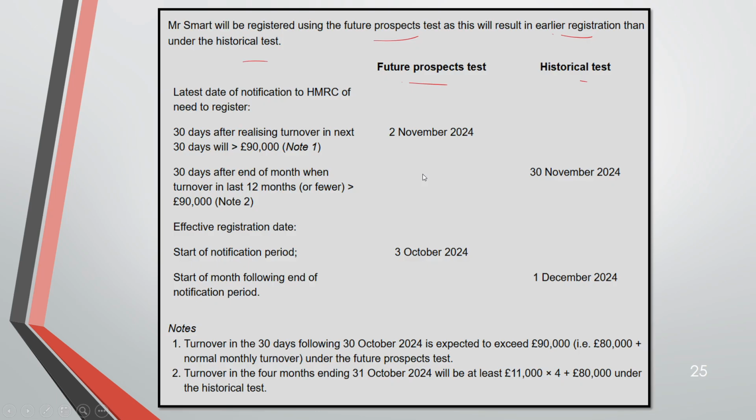So from October, you will be taking 30 days, and October has 31 days, okay? So if you take 30 days, it will be 2nd November 2024.